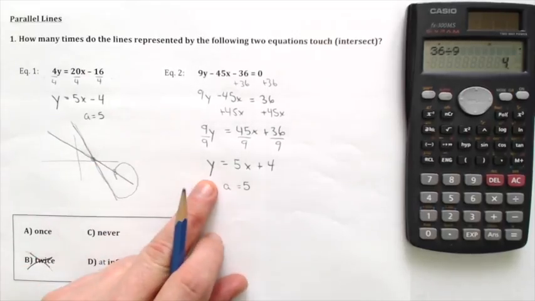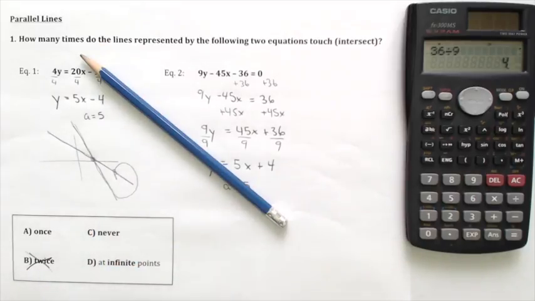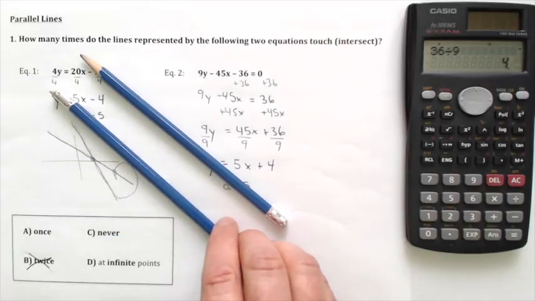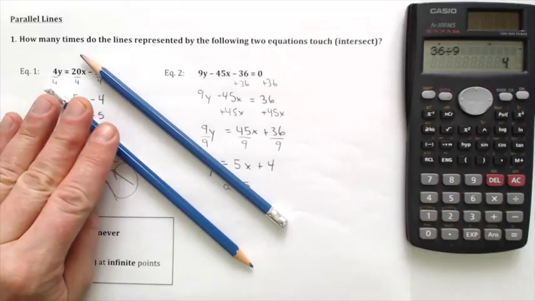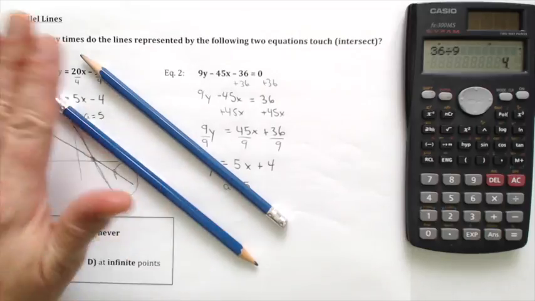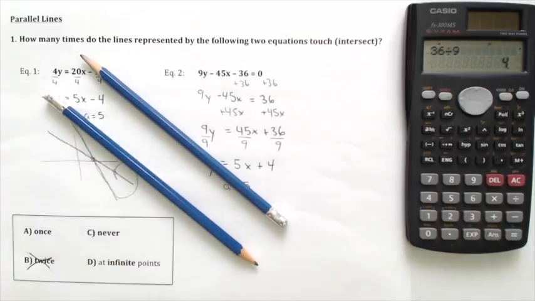And the fact that they're parallel means one of two basic things. It's possible that those two lines, if you think about these two pencils for a second, are like these two pencils. They're parallel, like train tracks. They're never going to touch each other because they have the same slope. It's very possible that these lines never touch.